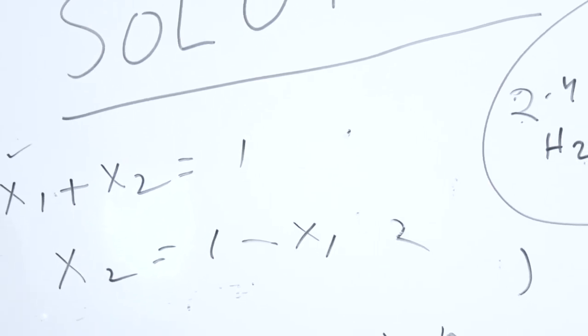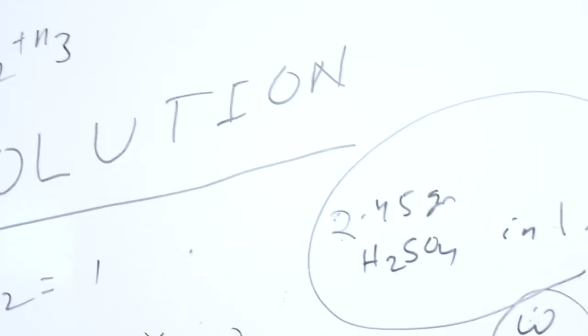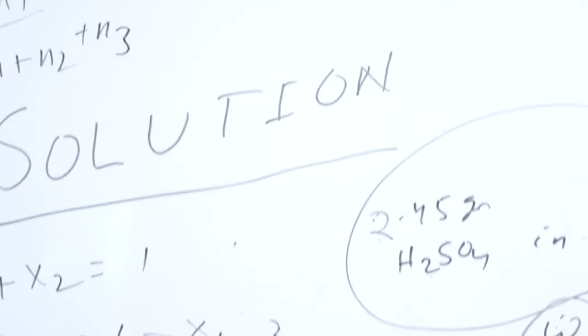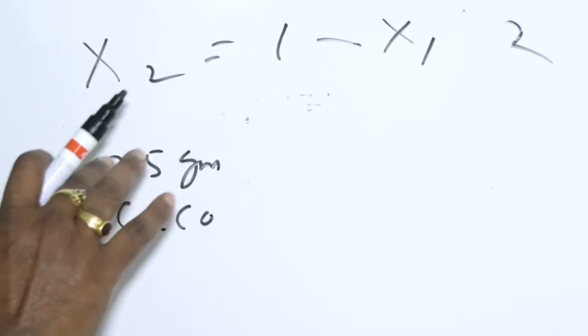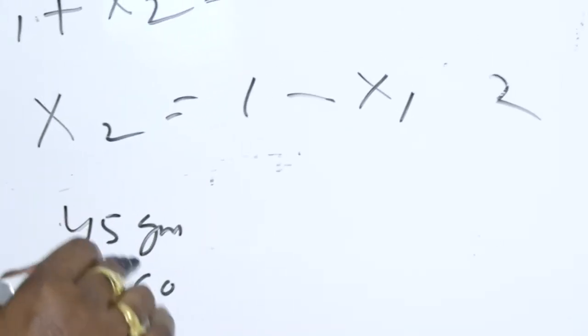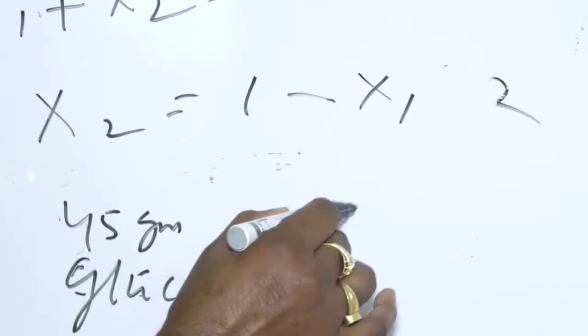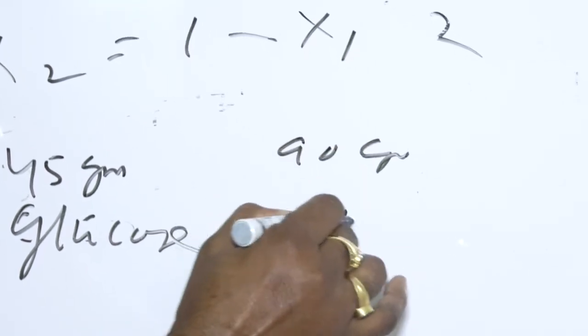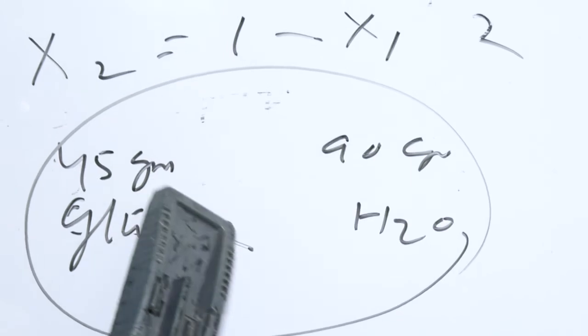And to give an example of this mole fraction, we can say if 25 gram of CaCO3, let's say, 45 gram of glucose, and 90 gram of water are there in a solution, then find out the mole fraction of each component.